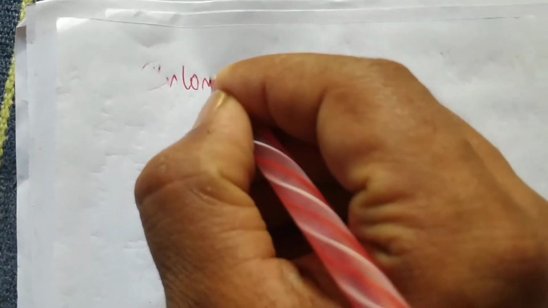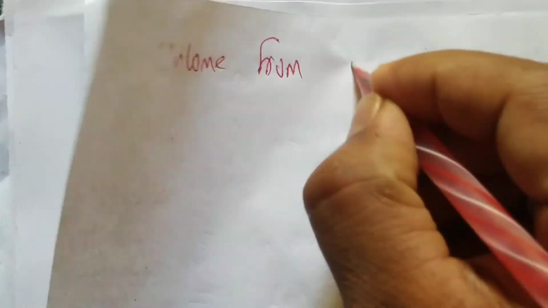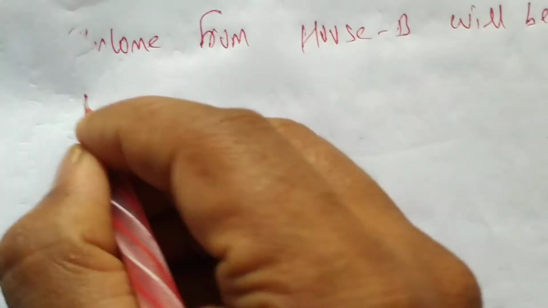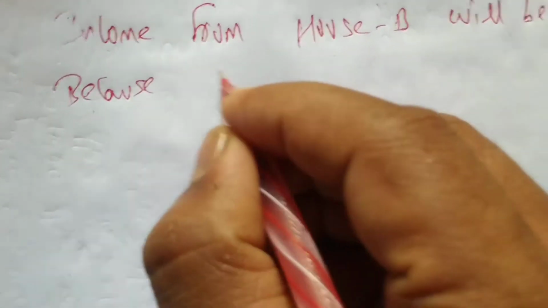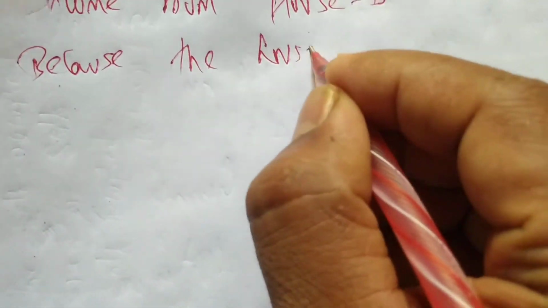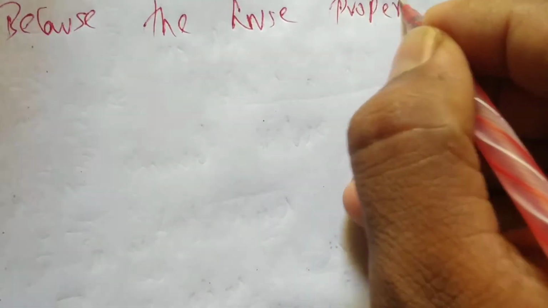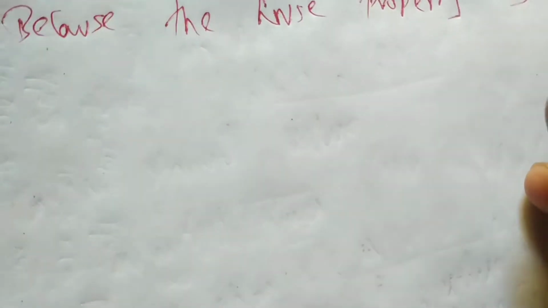So let me write here the conclusion. Income from house B will be nil because the house property is used for business purpose.